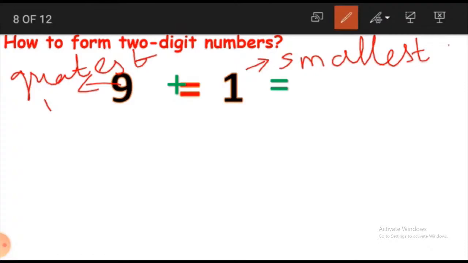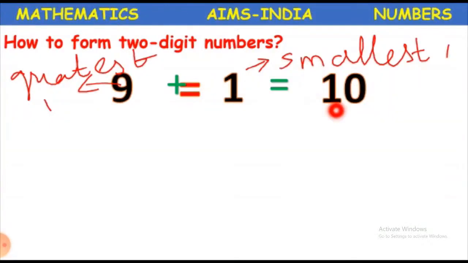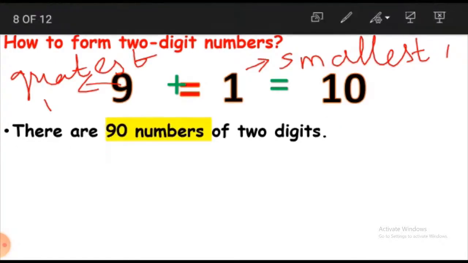What happens if we add 9 and 1 together? Come on, add and tell me, what is 9 plus 1? Exactly, 9 plus 1 is equal to 10. Now see here, how many digits does 10 have? 10 has 2 digits. One is 1 and the other is 0. So 10 becomes a 2 digit number.